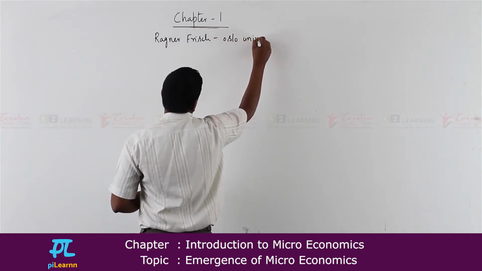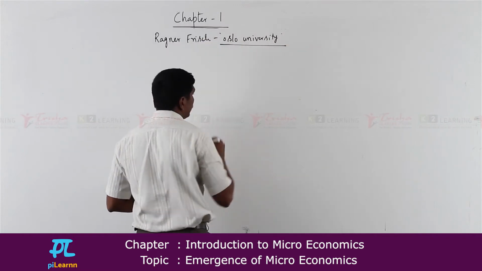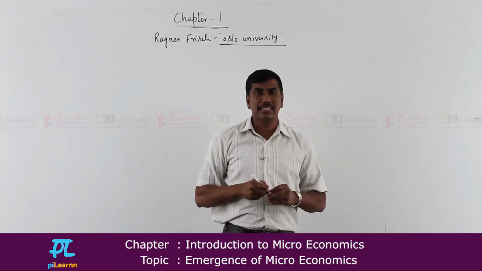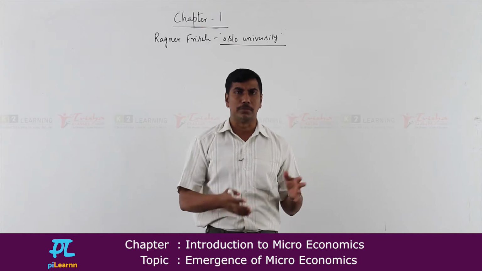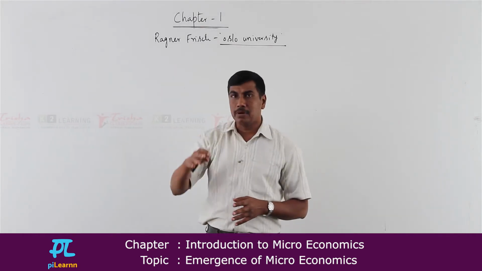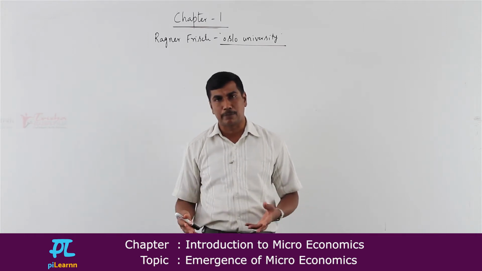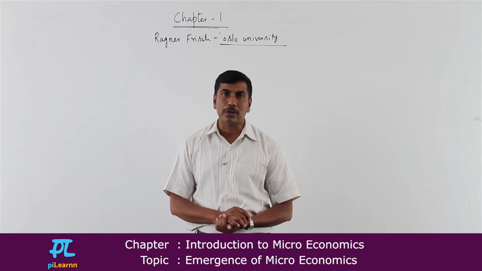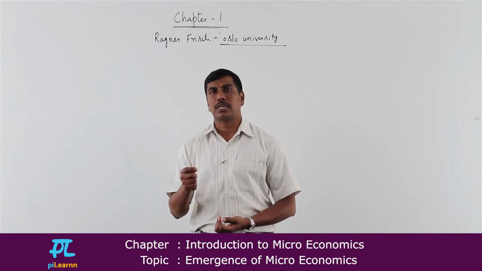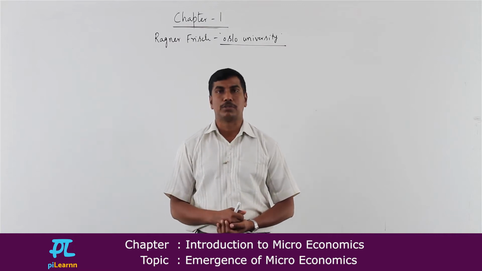In Norway there is one famous university by name Oslo University, and he was a professor there, and he is the one who coined these two terms, microeconomics and macroeconomics. Of course, even much before him there was a concept of micro and macro, but giving it a proper shape or framework was done by Professor Ragnar Frisch, a Norwegian economist.